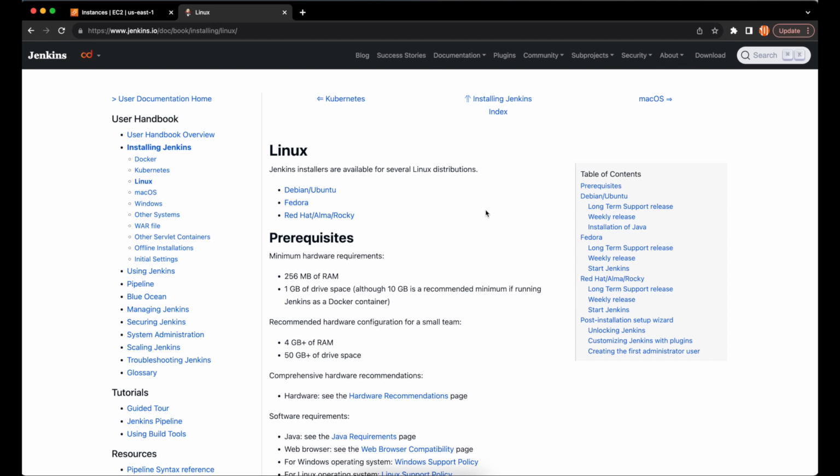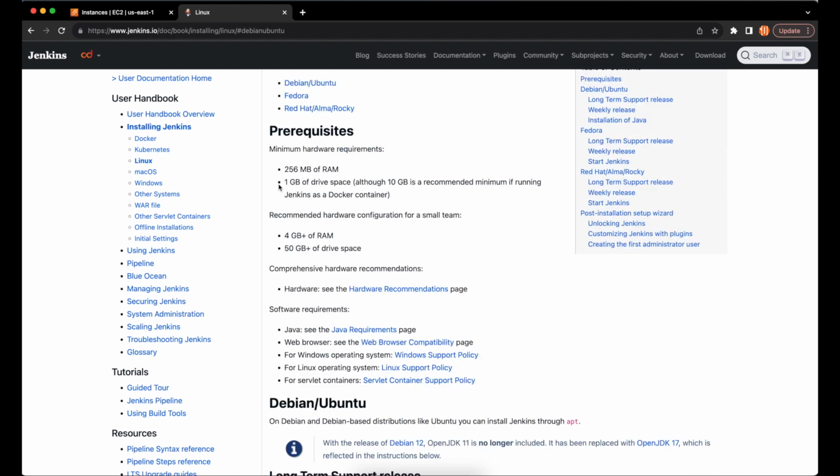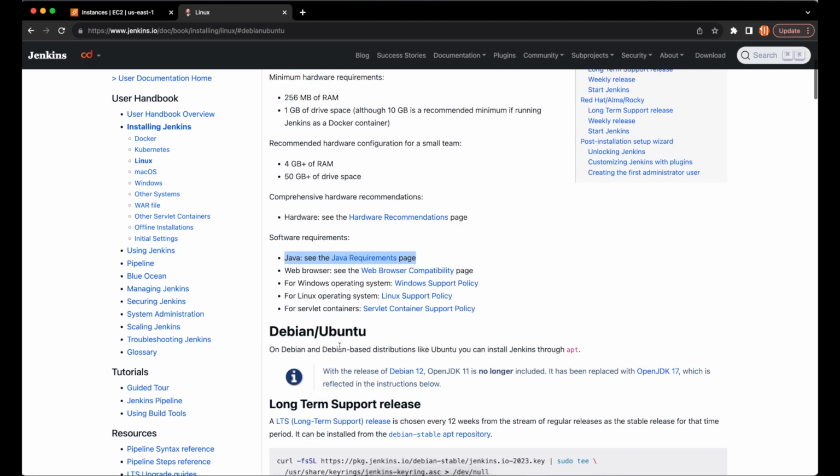Next, locate the distribution of Linux, in this case, Debian. Understand the prerequisites and the updates. You will notice that we need to install Java. For all other prerequisites, they will already be in your system, your local machine.